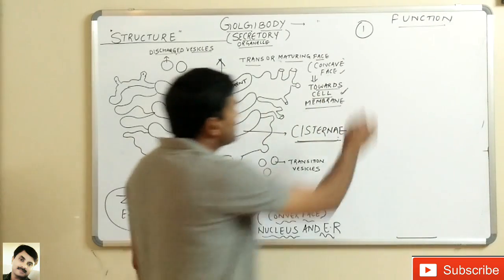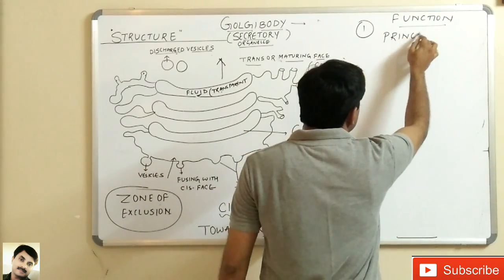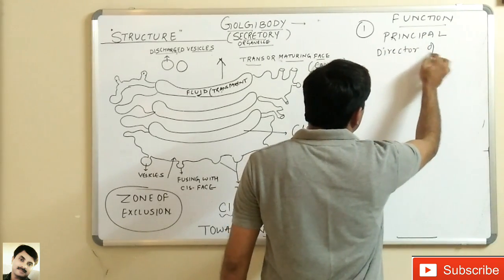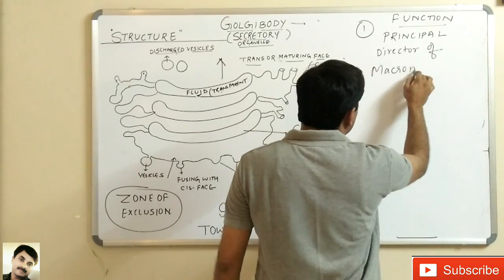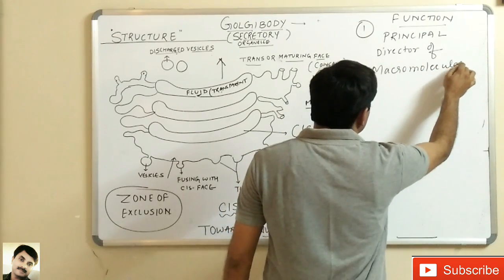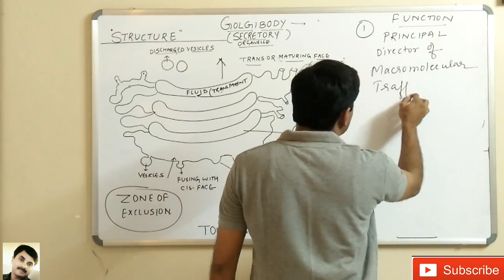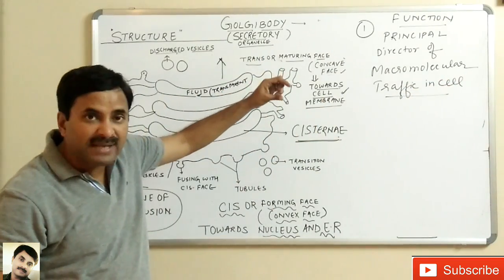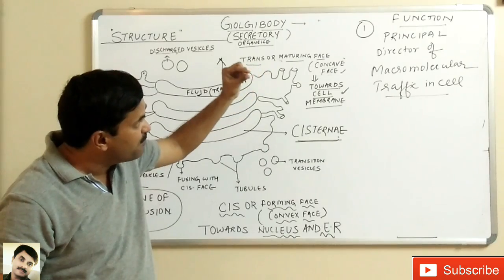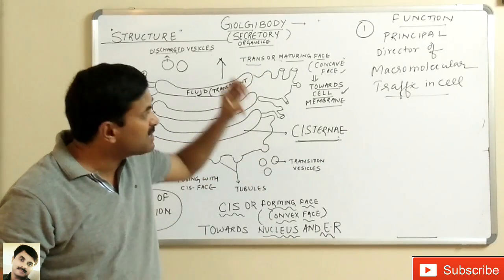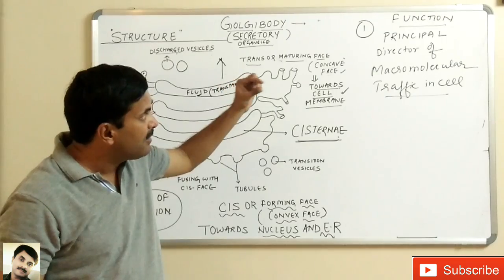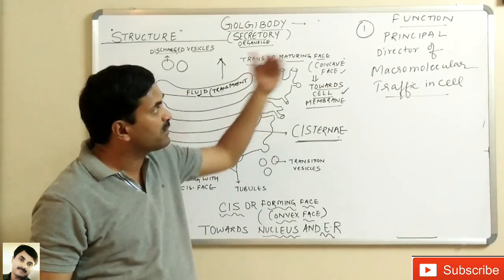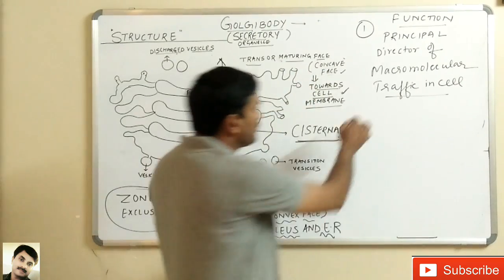The Golgi complex is the principal director of macromolecular traffic in cell. What does this point suggest? What does this function say? That certain macromolecules are transferred out of the cell by the Golgi body.